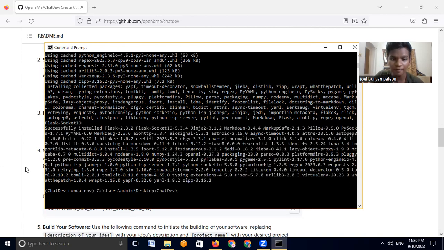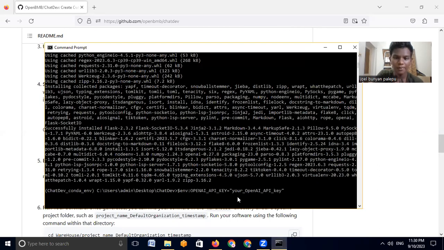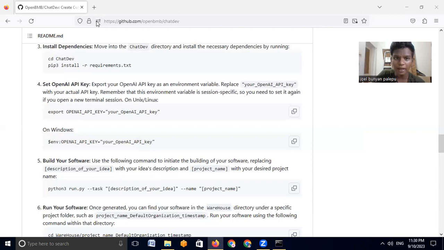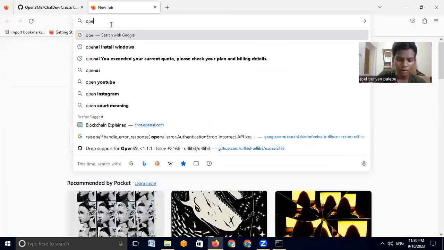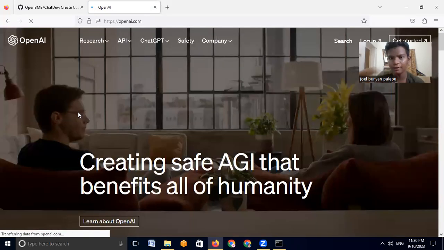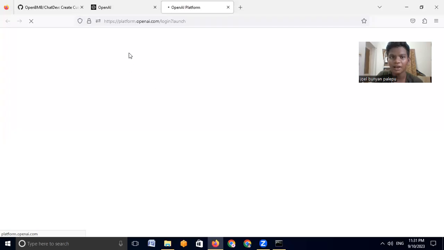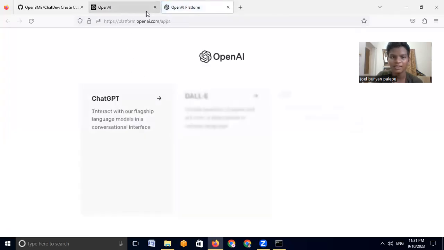The requirements.txt is done. Now we have to input our API key. I'll just copy this, I'll paste, and we have to get our API key. In order to get your API key, just go to OpenAI. Right, creating safe AI that benefits all of humanity.